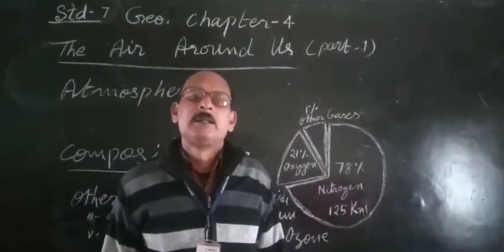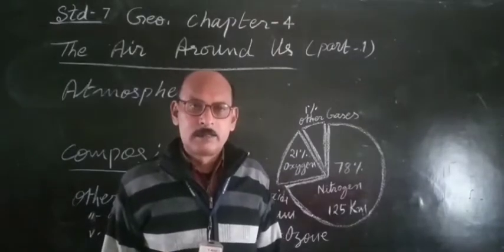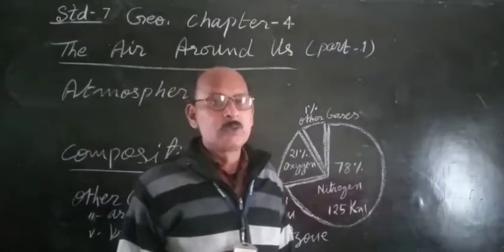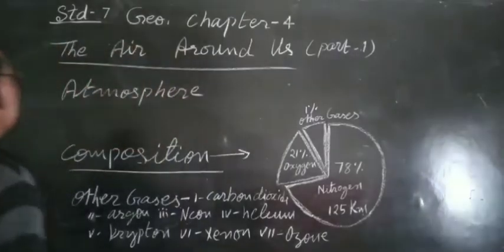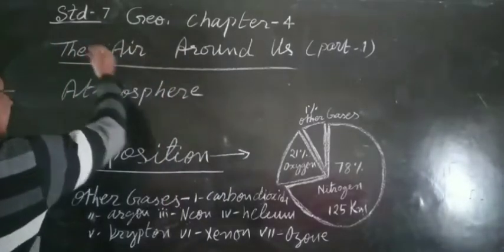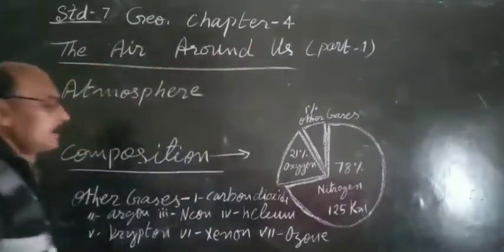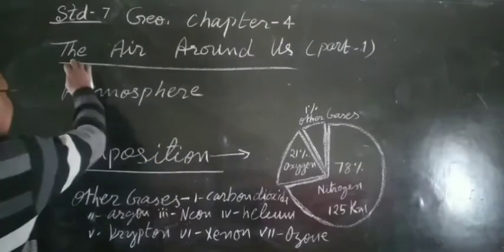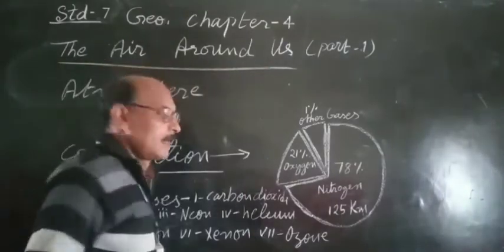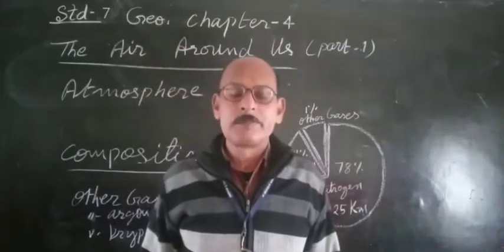Children, last video we had seen civics, today we will see geography. Geography is standard 7, chapter 4. The lesson is the air around us, and this is the first part of this video.